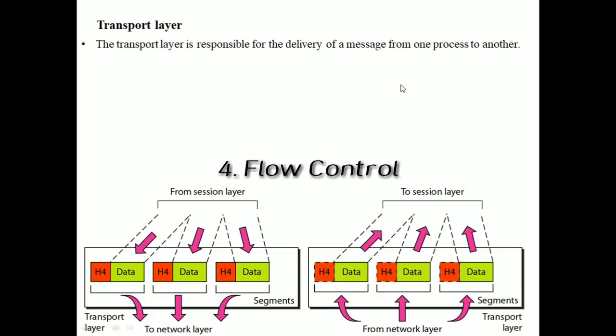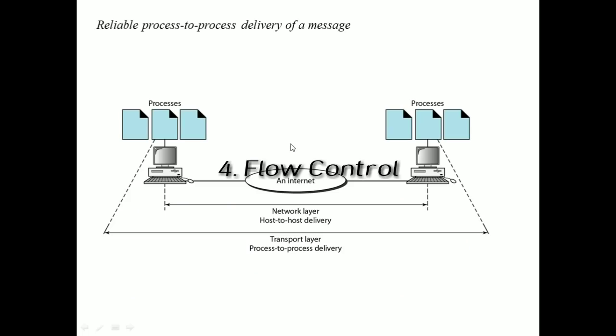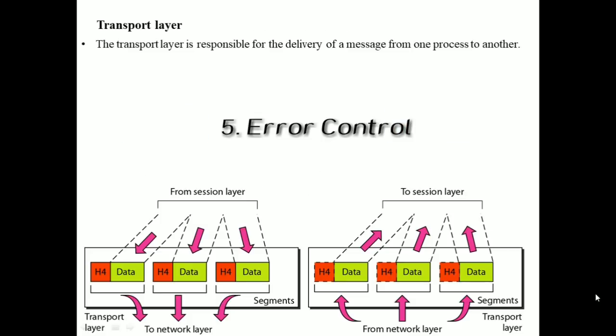So as we discussed that in the data link layer we need flow control, in the transport layer also we need flow control. However, the flow control in the transport layer is performed end to end rather than on a single link, as we discussed in the data link layer. And the next functionality is error control. Like in the data link layer, the transport layer is also responsible for error control. Here also error control is done end to end rather than between the links.